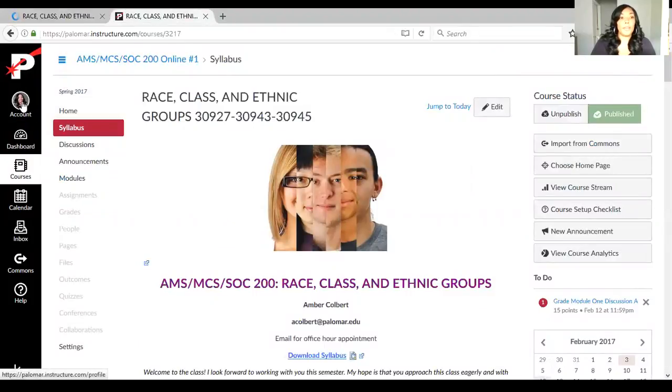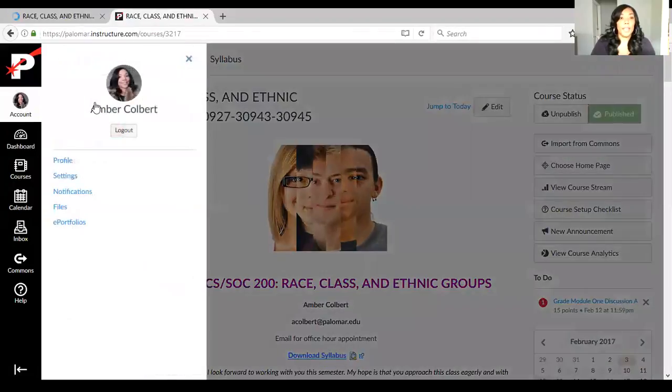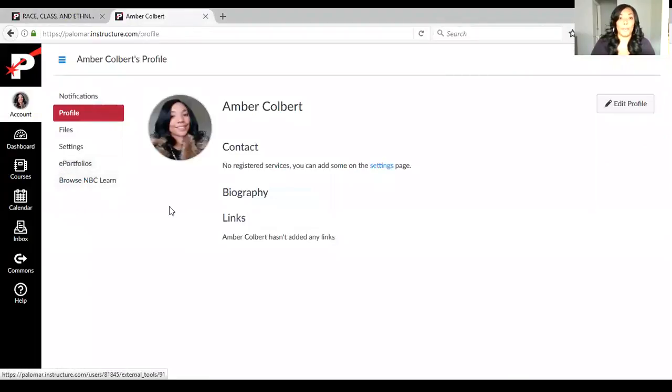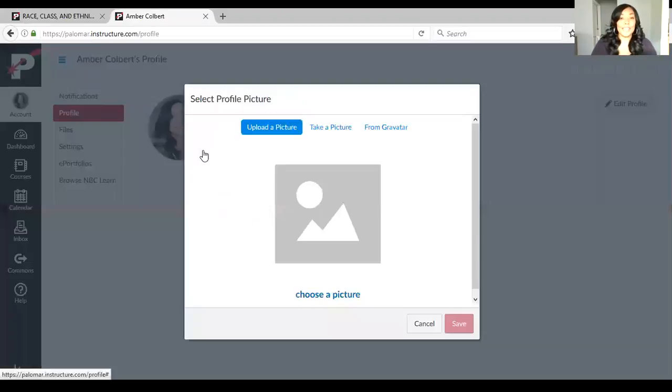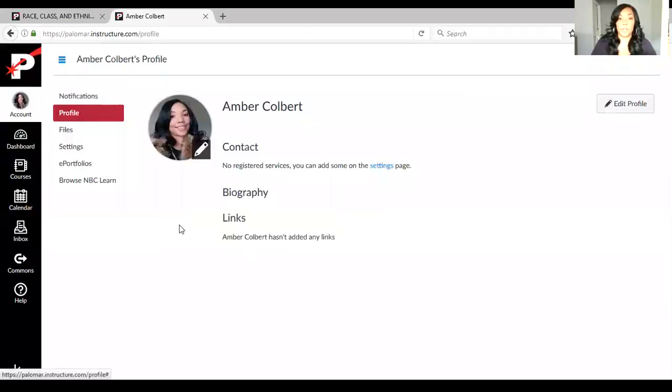You want to come to your account and set up your profile, starting with a profile picture. Please, please upload a profile picture. There's my mug right there. You just click on this little pencil, and I'm pretty sure most of you are familiar with a file selector, where you can upload a picture you already have on your computer, or you could take a picture with your camera. Use one of those two options to upload a picture.